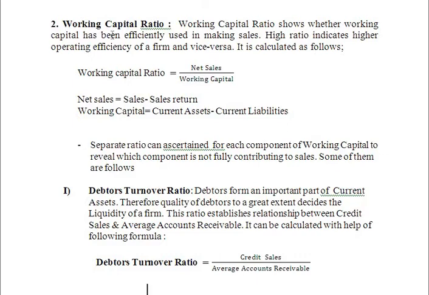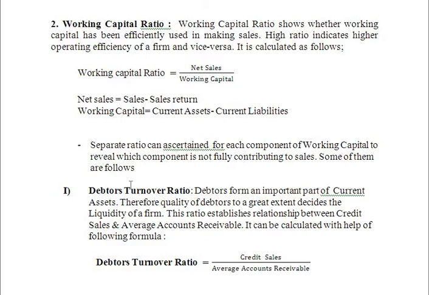The formula to calculate the working capital ratio is net sales divided by working capital. Net sales is equal to sales minus sales returns, whereas working capital is equal to current assets minus current liabilities. In case of working capital, a separate ratio can be ascertained for each component of working capital to reveal which component is not fully contributing to sales.